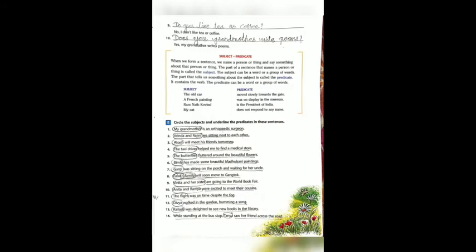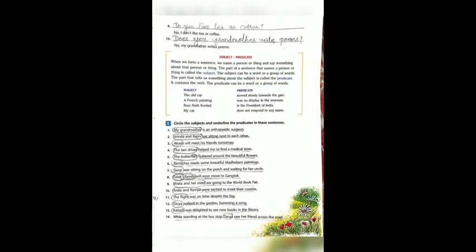Example number 8. Falak's family will soon move to Gangtok. Here, what is the verb? Will soon move. Okay, this is the verb. So ask the question with who? Whose family? Falak's family. So Falak's family is the subject and will soon move to Gangtok is called the predicate.